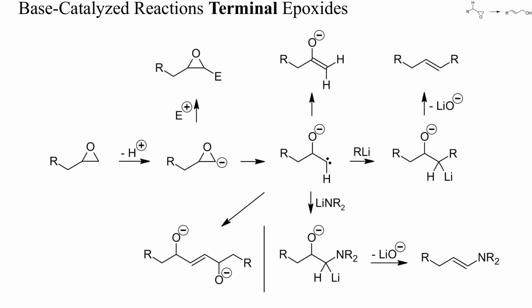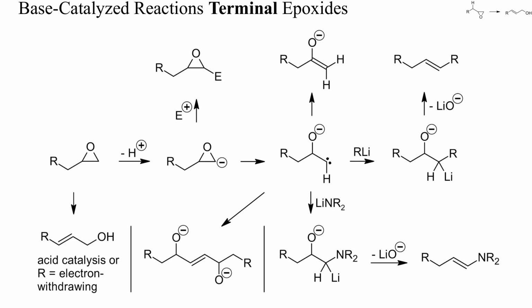I'll show you specific examples in a minute. Only when the R group is acidifying, a clean isomerization to a primary allylic alcohol is usually achievable. Otherwise, under alkaline conditions, allylic alcohols will only be formed in low yields, if at all. Acid catalysis is better suited for this transformation.